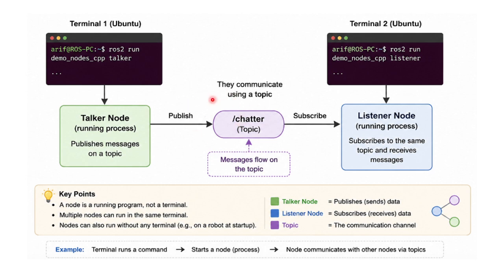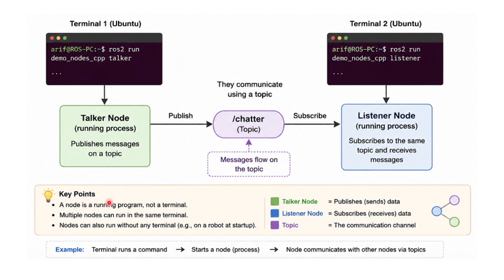So there is an intermediate step between these two nodes, and that's how node 1 and node 2 don't need to know who they are, or communicate with each other. Node 1, the talker node, doesn't even know where the information is going, because it's just publishing it to a channel, and the listener node at the same time doesn't know which node it is coming from. It only cares about the message and also the channel or the topic.